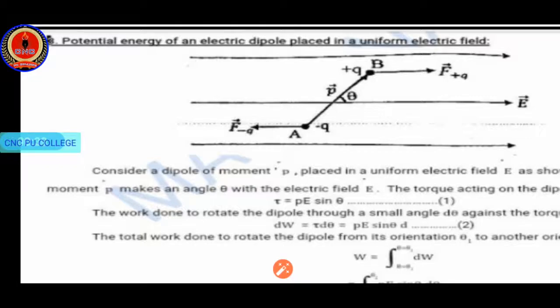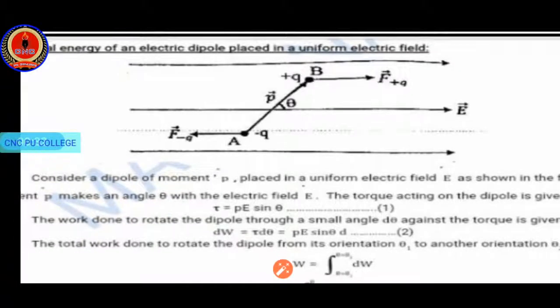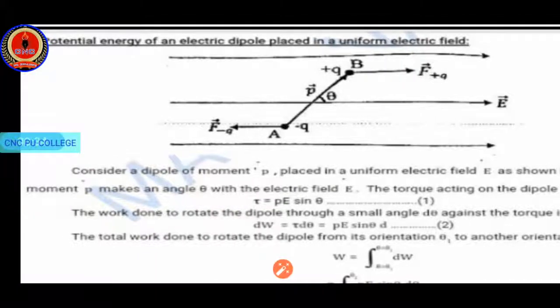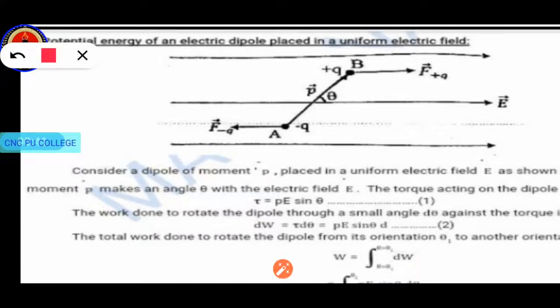So here also we are considering a uniform electric field. We observe in the diagram that the field lines are in the same direction and equidistant. Here we have the dipole: the negative charge, the positive charge, and a small separation between them. Here we have the dipole moment, and theta is the inclination between the field and the dipole moment.